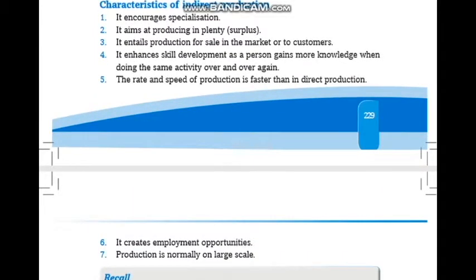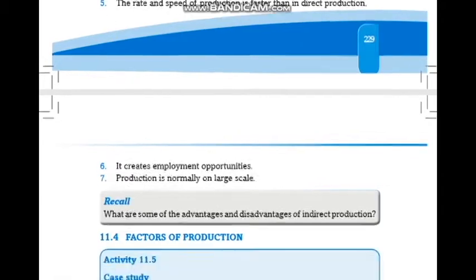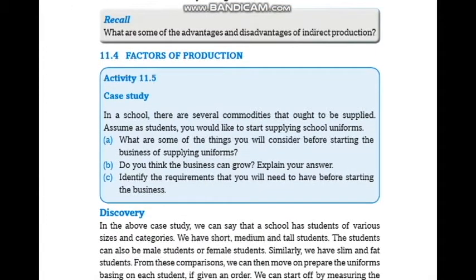Noneho characteristics of indirect production: it encourages specialization, kwispecializa mu kintu runaka. It aims at producing in plenty or surplus, bajyana ibintu byinshi. It entails production for sale in the market or to customers. It enables skill development as a person gains more knowledge when doing the same activity over and over again. The rate and speed of production is faster than direct production. It creates employment opportunities. Production is normally on a large scale. As a recall, what are some of the advantages and disadvantages of indirect production?